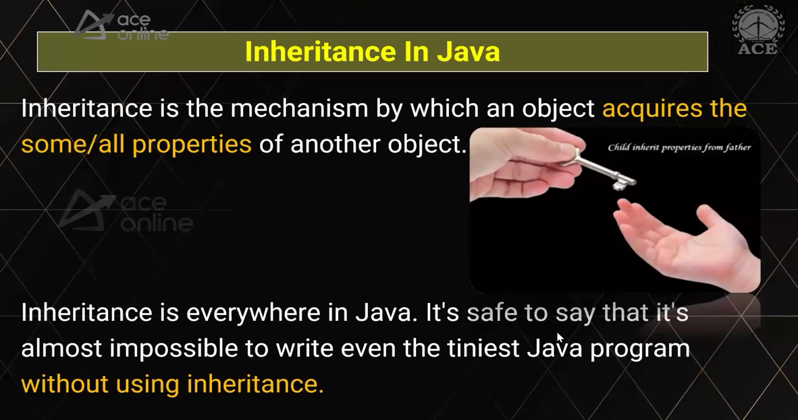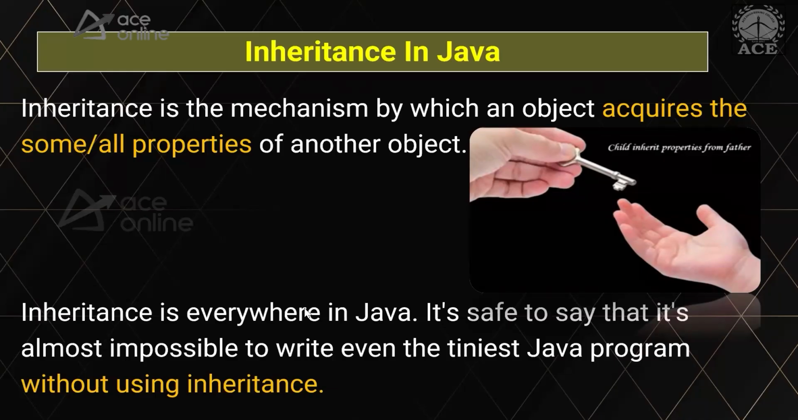Inheritance is everywhere in Java. It's safe to say that it's almost impossible to write even the tiniest Java program without inheritance. What does it mean? From day one onwards, whatever programs you have written, you have knowingly or unknowingly used inheritance. Let me just show you.